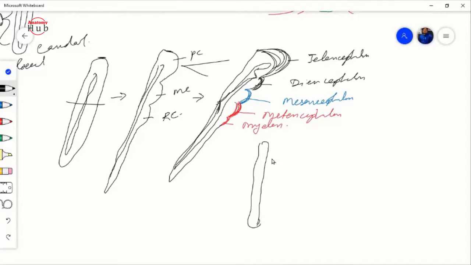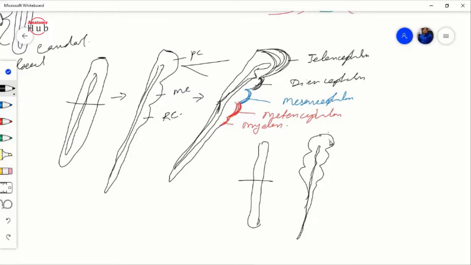Now if you see from the front how it looks, here you can see this is your cephalic end, this is your caudal end. The upper part will develop into three primary vesicles: this is your prosencephalon, this is your mesencephalon, and the rhombencephalon, and that will go down like this. And here you will find your central canal, or the ventricular system.